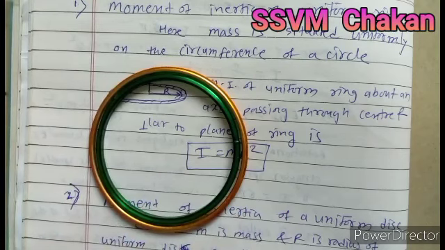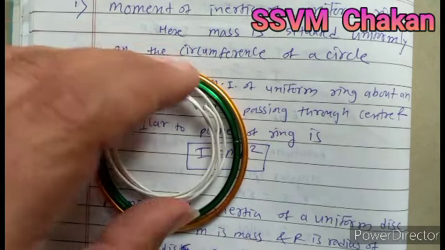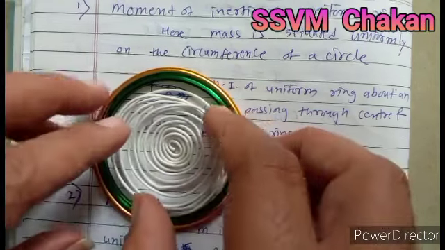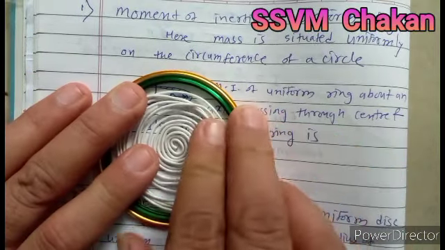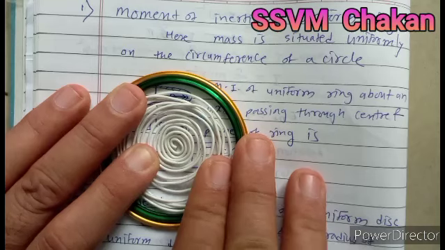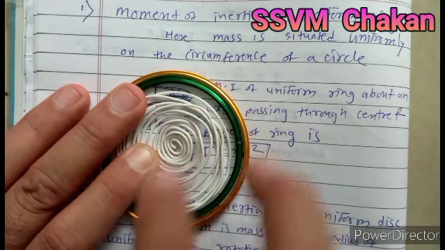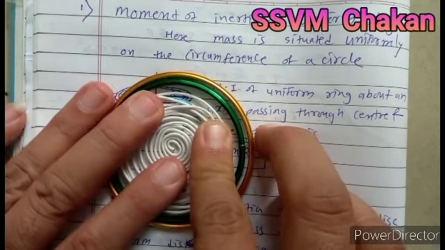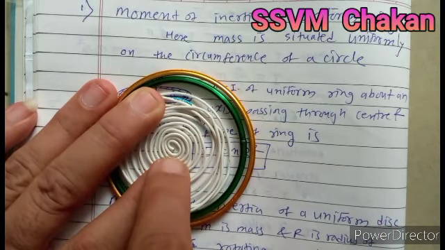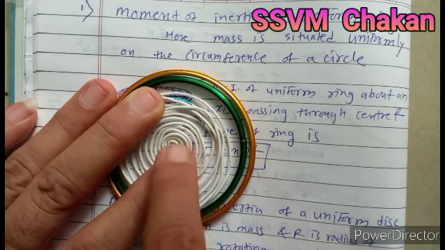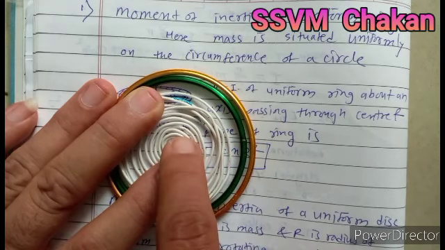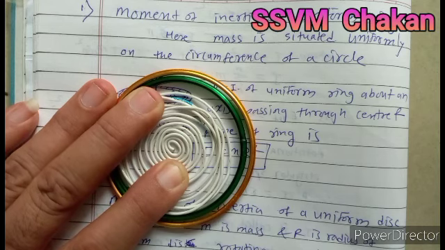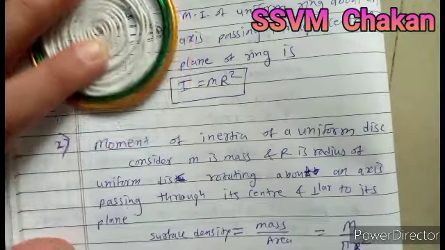Likewise, if you go on inserting rings inside one another, then we get the shape of a disc. So we are considering rings with increasing radius, starting from 0 to the last ring whose radius is capital R. So this is a disc.